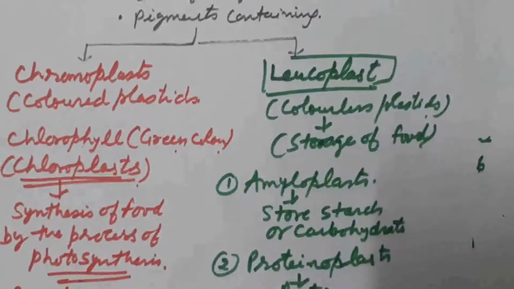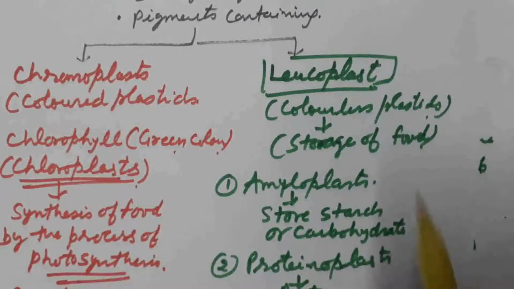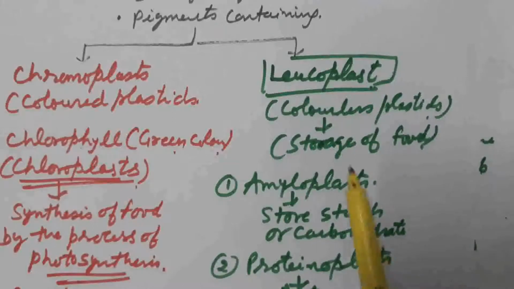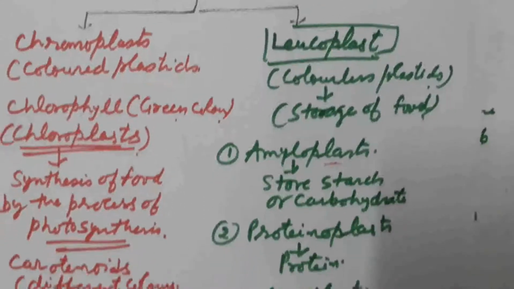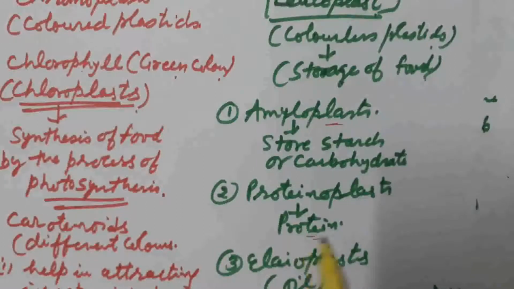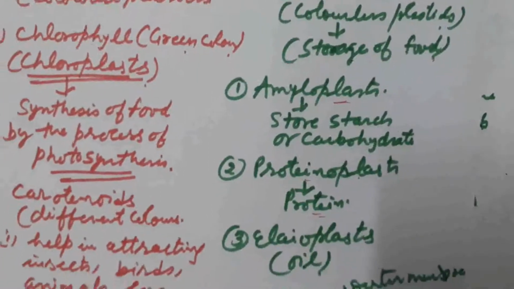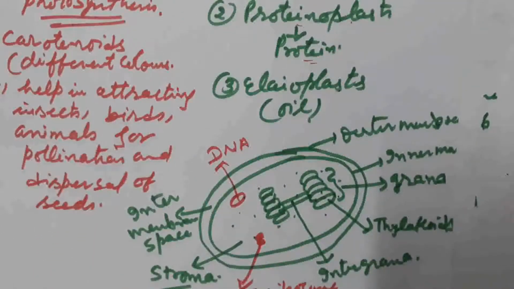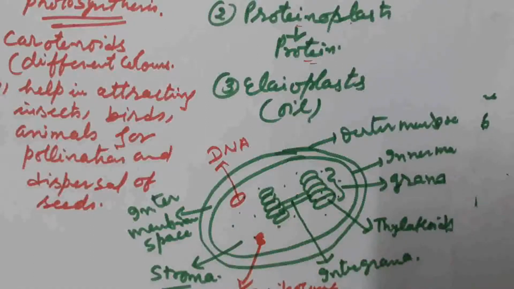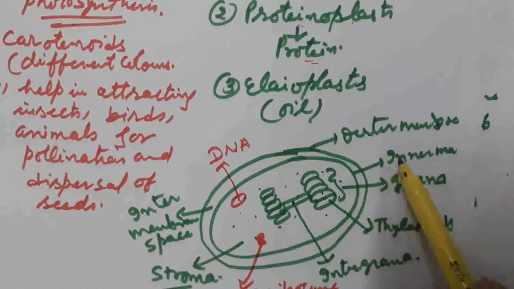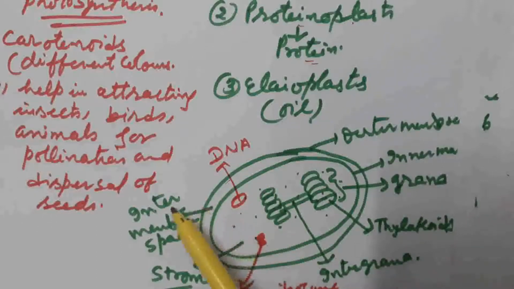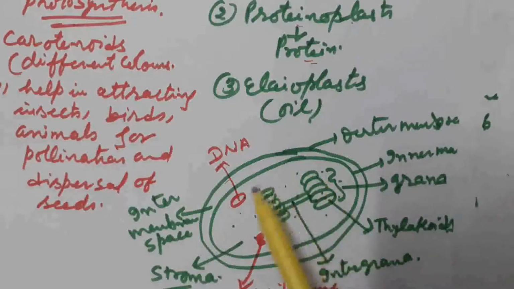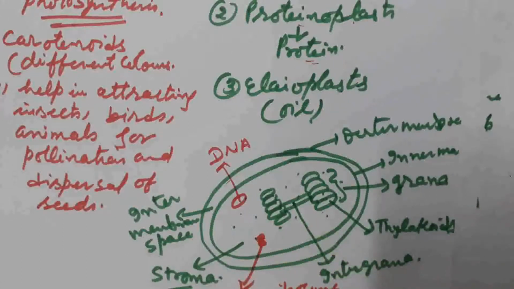If colorless plastids are present, they are known as leucoplast, and their main function is storage of food material. If the food is stored in the form of starch or carbohydrate, they are known as amyloplast. If the food is stored in the form of protein, they are known as proteinoplast. If oil is stored, then they are known as elaioplast. What about the structure of the plastids? Double membranous cell organelle. They consist of outer and inner membrane. The space present between these membranes is known as intermembrane space. The liquid present inside these membranes is known as stroma.